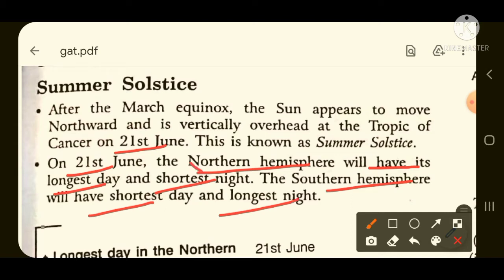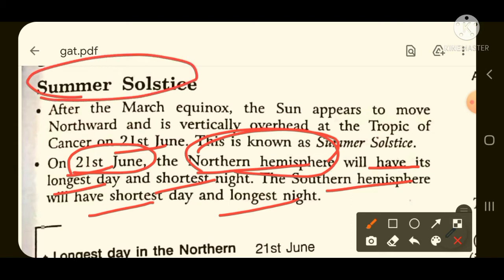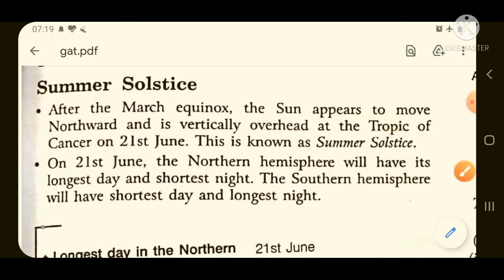India lies in the Northern Hemisphere, so if the question comes which is the longest day in India, in that case you need to tick that 21st June is considered the longest day and shortest night in India, because it lies in the Northern Hemisphere. For countries lying in the Southern Hemisphere, 21st June will be the shortest day and longest night. And why does this summer solstice occur? Because the sun is vertically overhead at the Tropic of Cancer, not the Tropic of Capricorn or the equator. So this is again a very important thing.